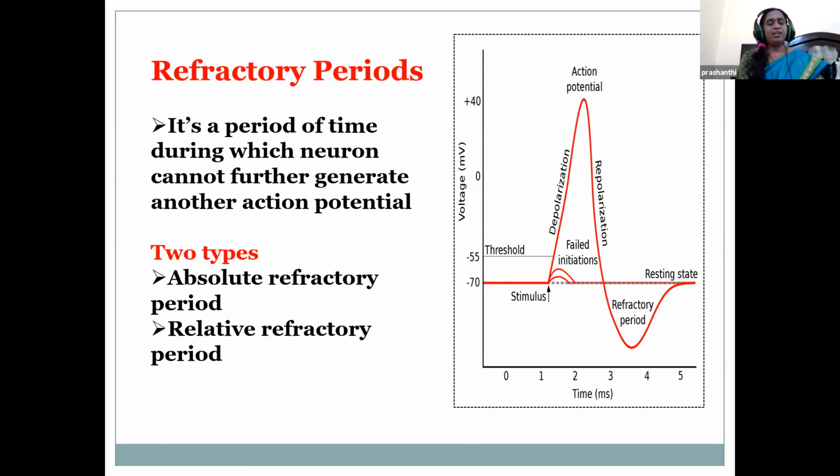Refractory period. It is a period of time during which neurons cannot generate another action potential. That is, it makes it harder for the axon to produce another action potential. So they are of two types, children: absolute refractory period and relative refractory period.